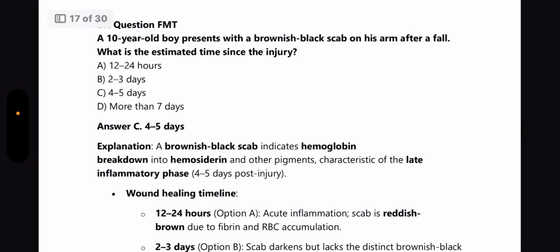Next question from Forensic Medicine. A 10-year-old boy presents with a brownish black scab on his arm after a fall. What is the estimated time since the injury? Answer is 4 to 5 days.